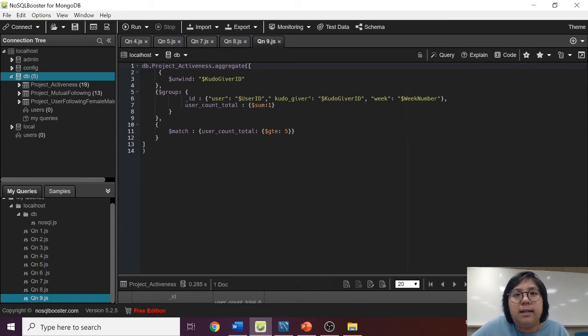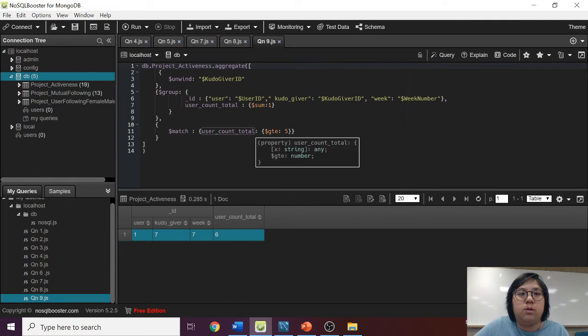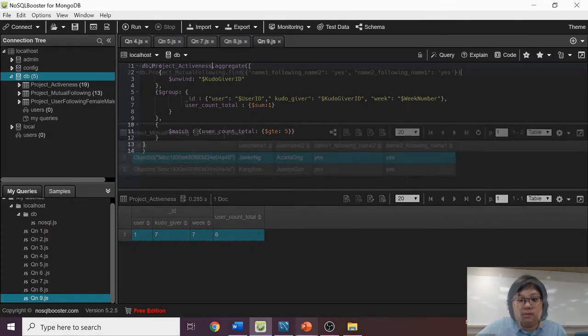Since the kudo giver ID is listed as an array in each document, we unwind this field. We then make use of the group operator to group multiple fields, namely the user ID, the kudo giver ID, and the week number, to create the user_count_total, to count the number of kudos each follower has given them for each month. We then use the match operator to find the user_count_total that satisfies the requirement of greater than or equal to 5 kudos to get the desired output. So from the output, we can see that user 7 gives 6 kudos to user 1 in month 2 alone.